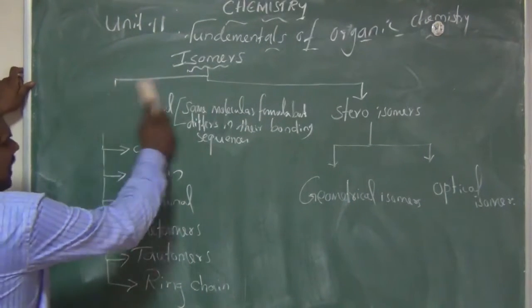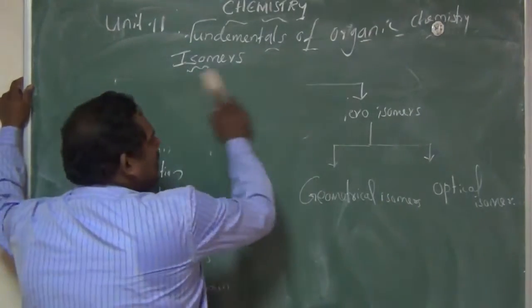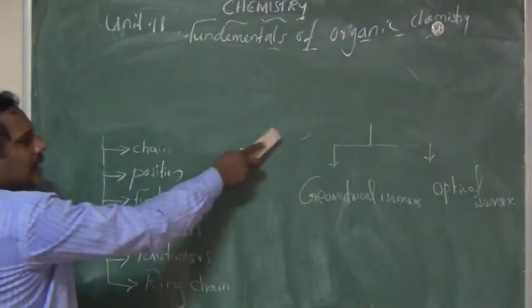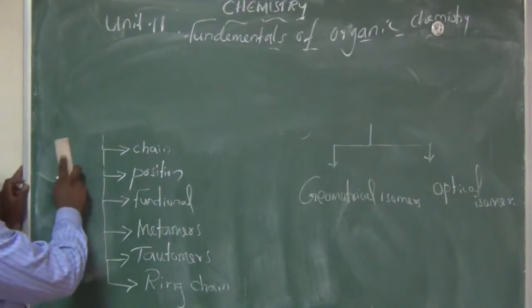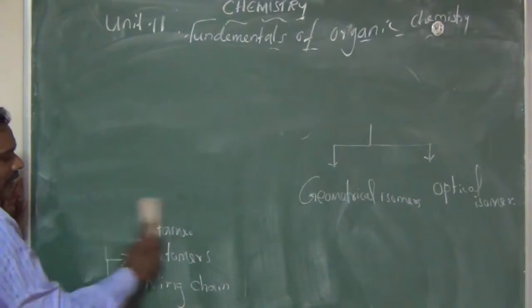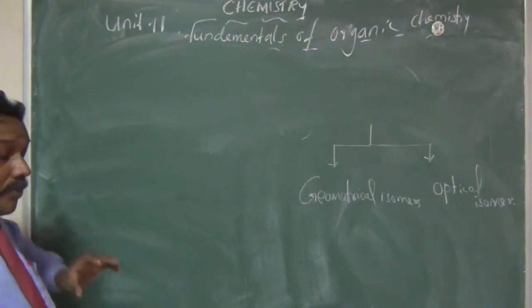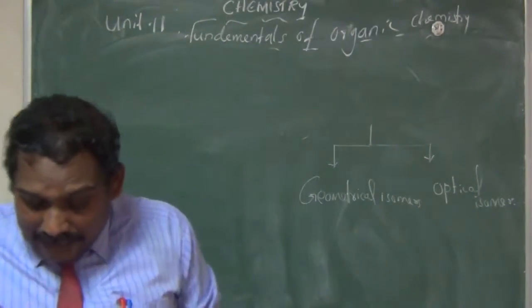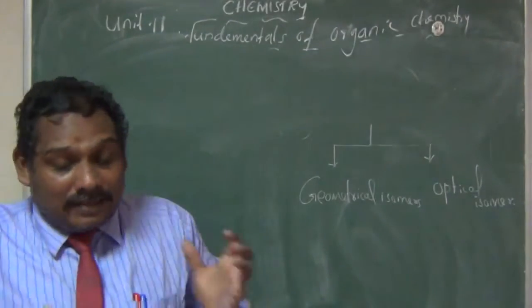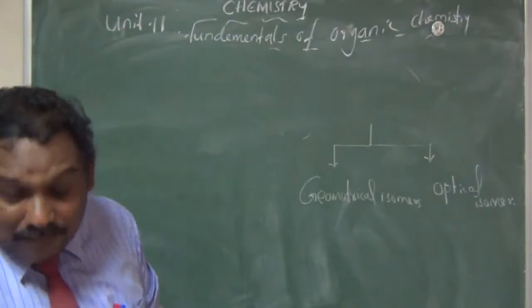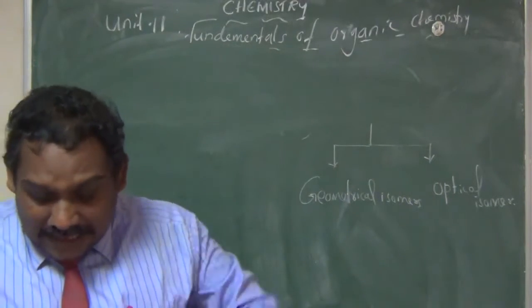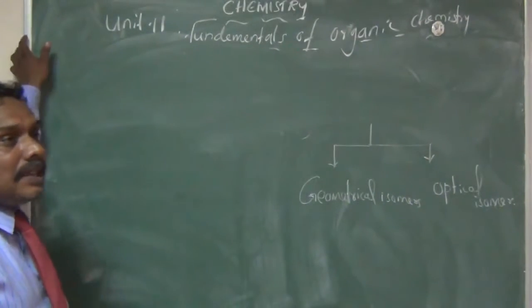First is chain isomerism. Compounds having the same molecular formula but differing in the arrangement of the carbon skeleton. They have the same molecular formula, but the carbon chain is entirely different. This is the exact definition for chain isomerism, otherwise called skeletal isomerism, which differs in the nature of the carbon skeleton.